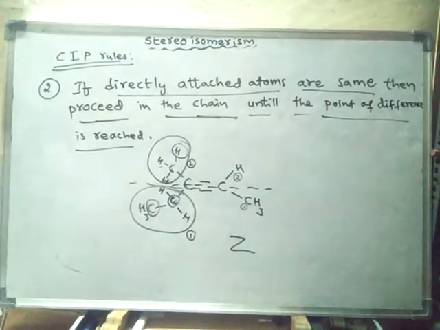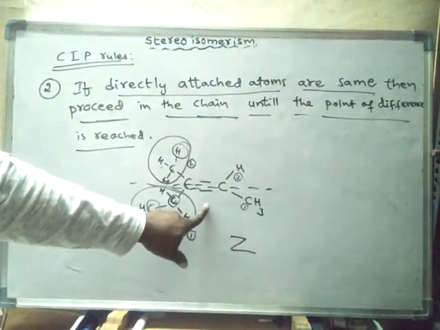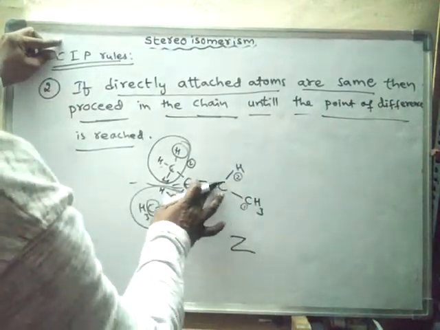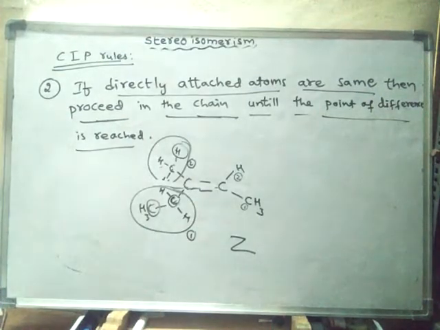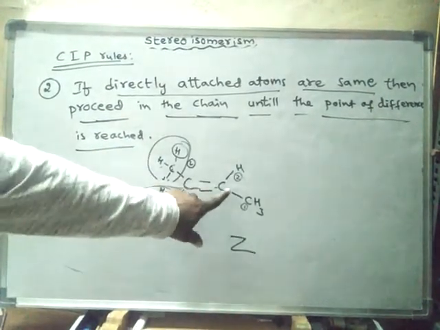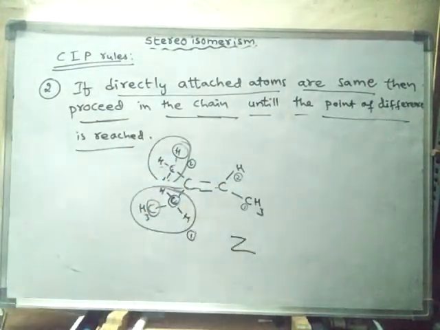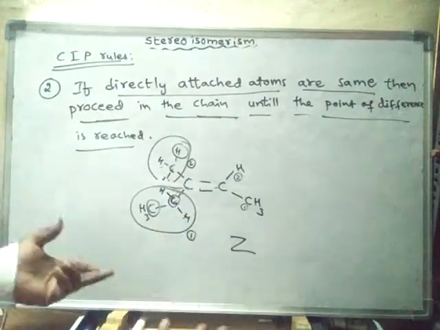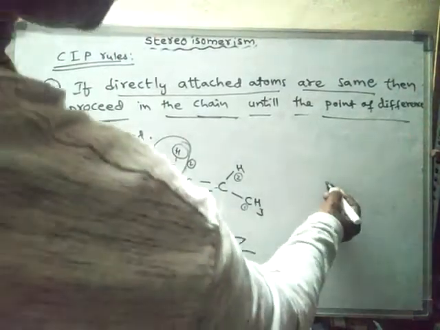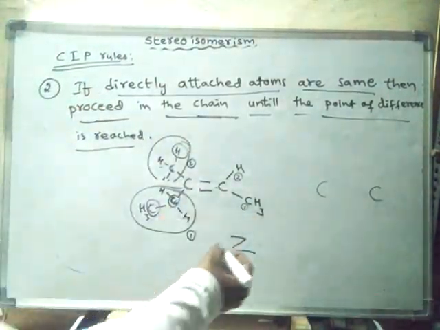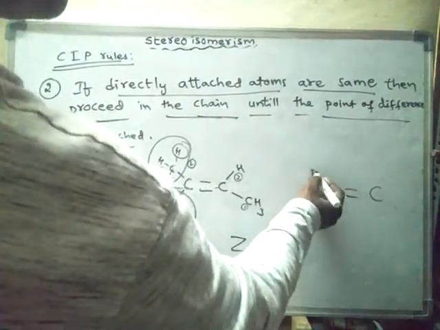Another example we will see. What is its E isomer? Simply, its E isomer can be obtained if you reverse either this one or this one, then we can get the E isomer, but rotation is not possible. Hence that is a different compound from this one. So the E isomer of this one can be written like this.